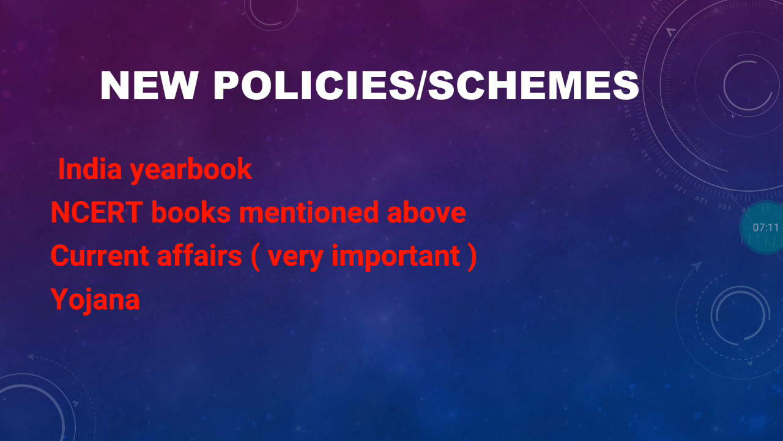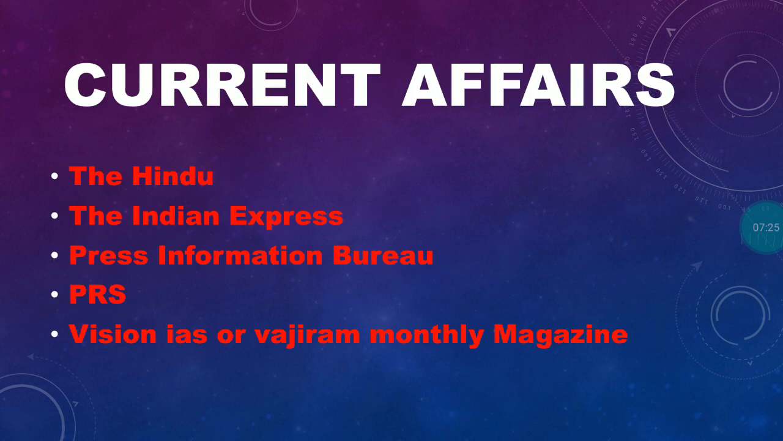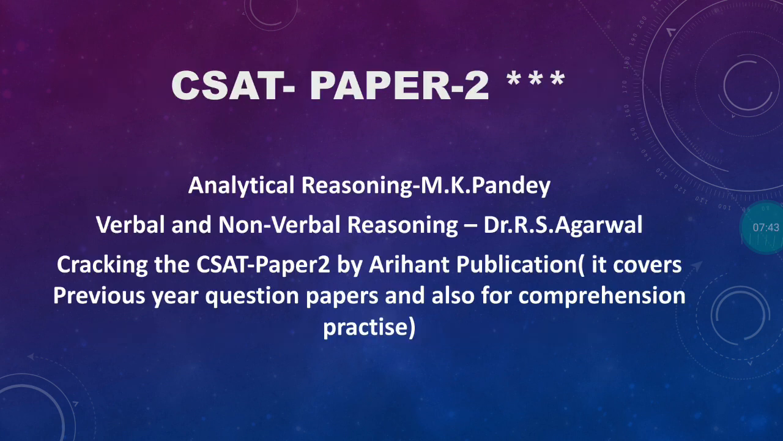And then you must know about the policies and schemes. For this, you should know about the India Year Book and also current affairs, which is very important. You should go through Yojana. And in the current affairs section, one has to read The Hindu paper or else Indian Express or else PIB, PRS, or else you must read a monthly magazine, either from Vision IAS or Vajiram. Therefore, it will make it easier for you.